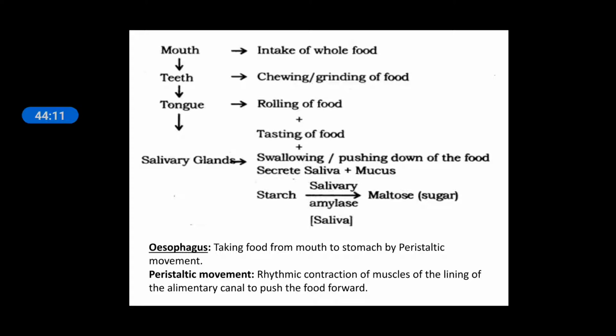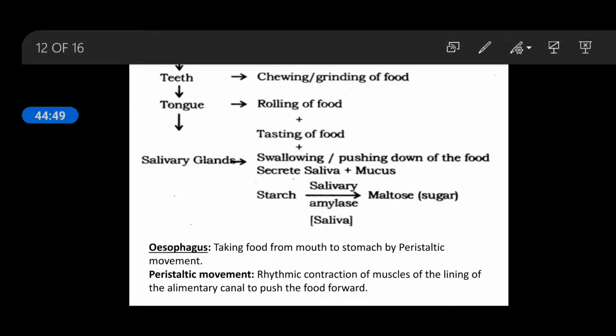Okay, salivary glands. In the buccal cavity, there are 3 pairs of salivary glands. We will discuss this in the 11th class. Parotid, submaxillary and sublingual. Just know the names, no need to go so deep. Salivary glands: you can see here swallowing, pushing down of the food, secreting saliva and mucus. All these things take place in the buccal cavity.